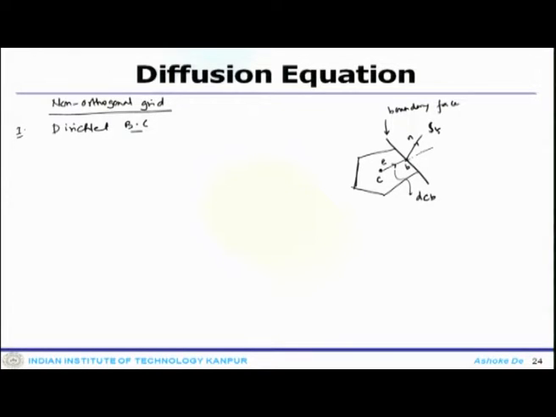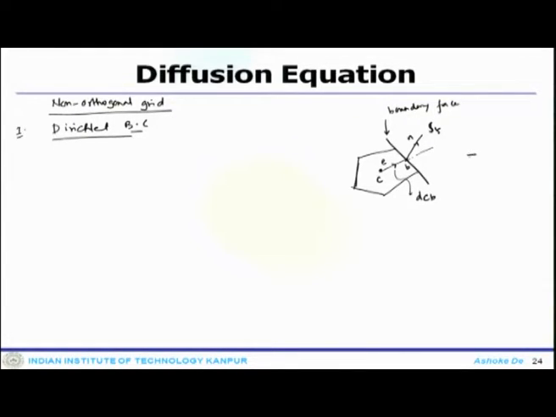Now we implement, but one thing one has to note here: even while you implement the Dirichlet boundary condition or Neumann condition, you need to account for the cross diffusion term.